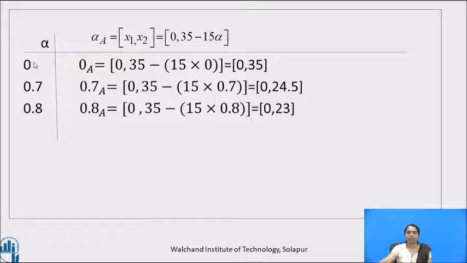So here I have written different alphas, and for them we have the alpha cuts. 0 cut of A is equal to, in this definition we just have to put alpha equal to 0, and we will get the closed interval 0 comma 35. 0.7 cut of A is equal to, in place of alpha write 0.7, which will give us the interval 0 comma 24.5, and 0.8 cut of A is equal to, in place of alpha substitute 0.8, and that's why it is a closed interval 0 comma 23.